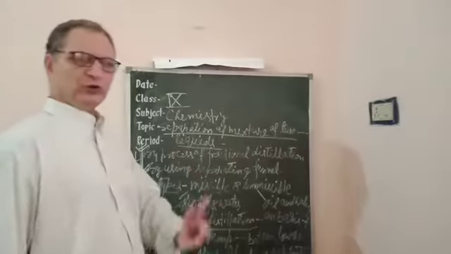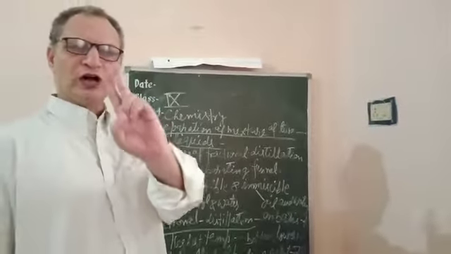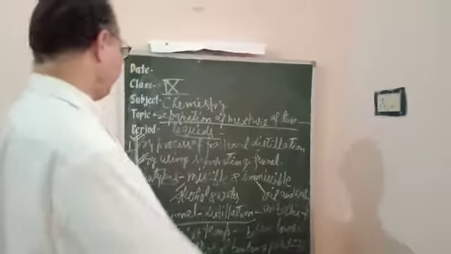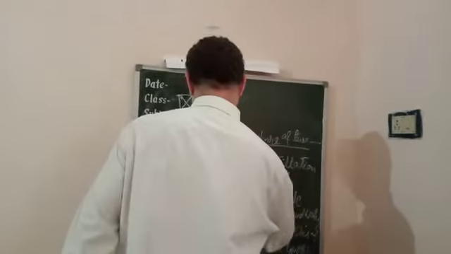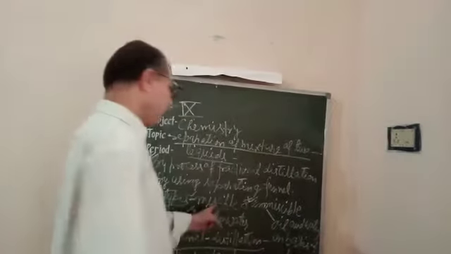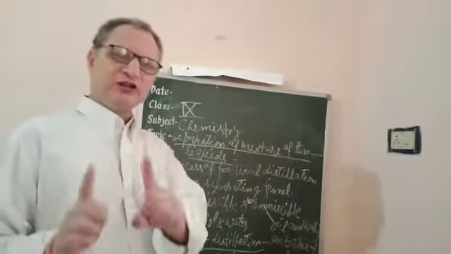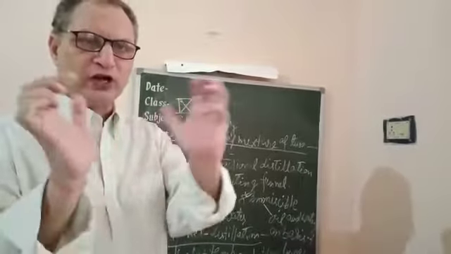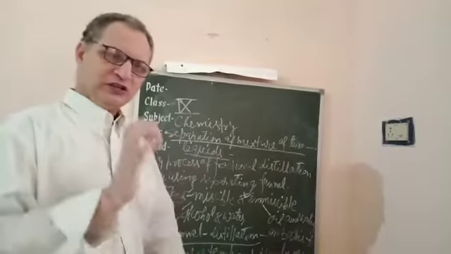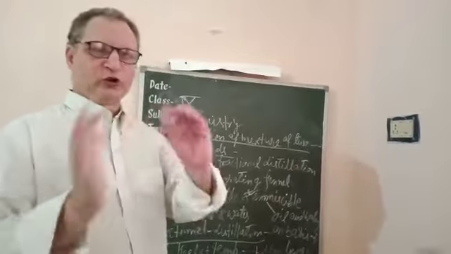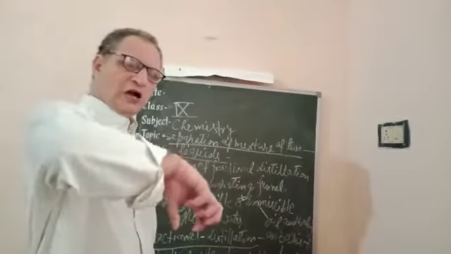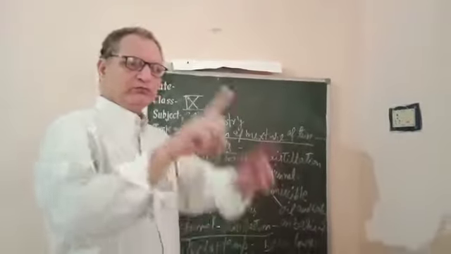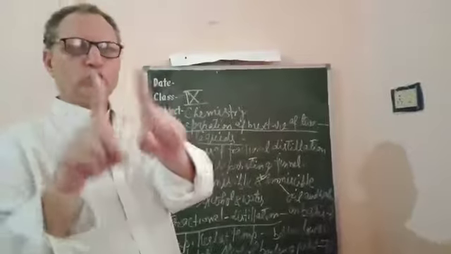My dear children, you know there are two kinds of liquids, miscible and immiscible. Miscible liquids are those which mix totally. You will be unable to tell with your naked eye that it is a mixture of two liquids.